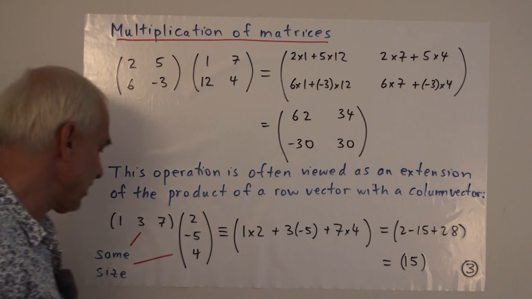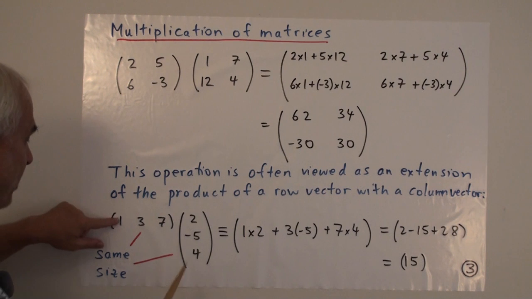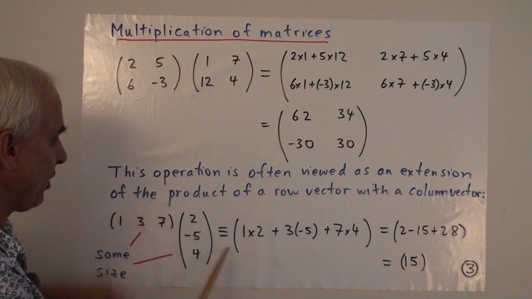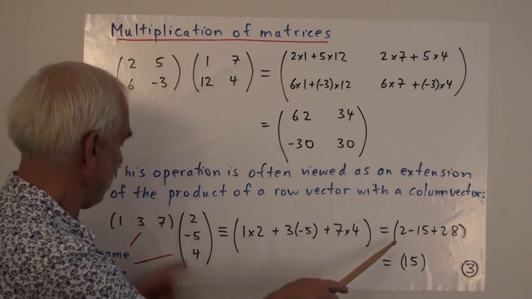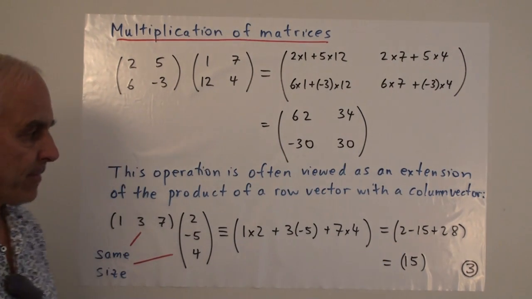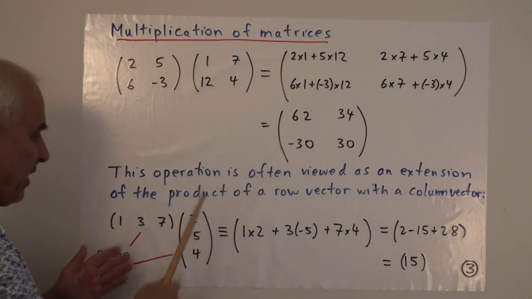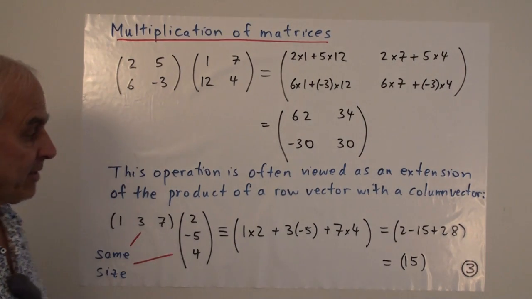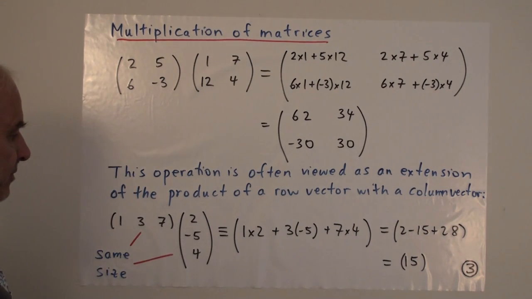So the way we multiply these two vectors, this row vector by this column vector, is again to take 1 times 2 plus 3 times minus 5 plus 7 times 4. So we're forming a sum of products. In this case, that happens to be 2 minus 15 plus 28, which is 15. In that case, it's just a single number. And in the matrix world, we like the output of products to be matrices, so that would be a 1 by 1 matrix, which is just that number with the brackets around it.